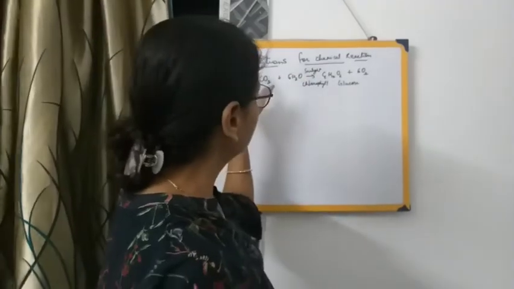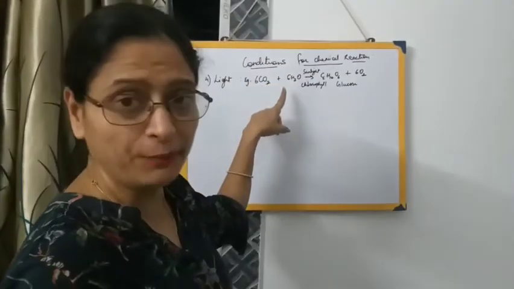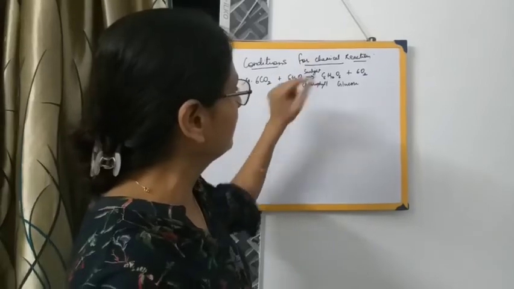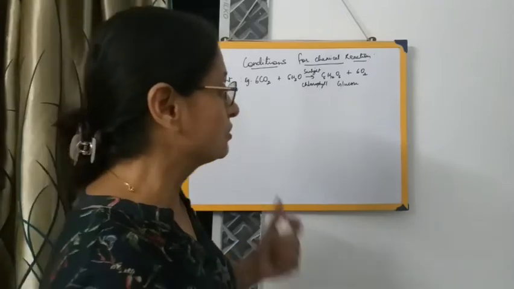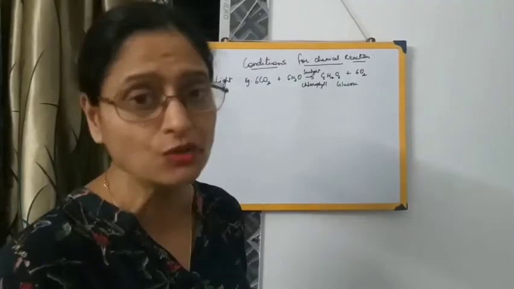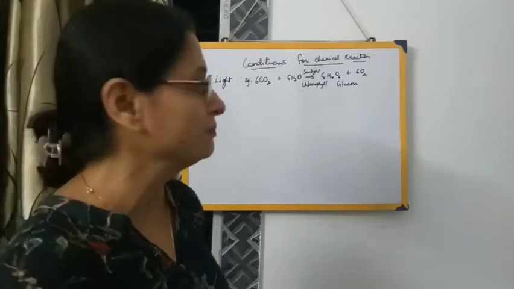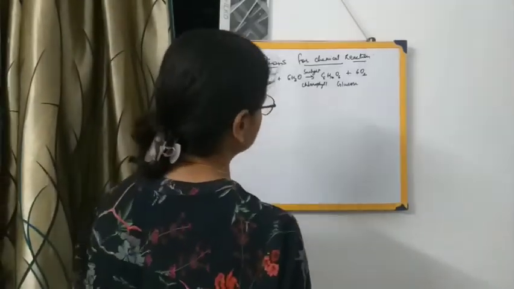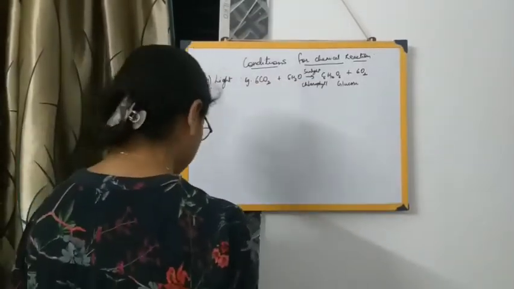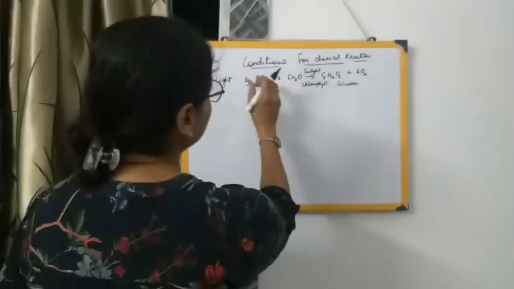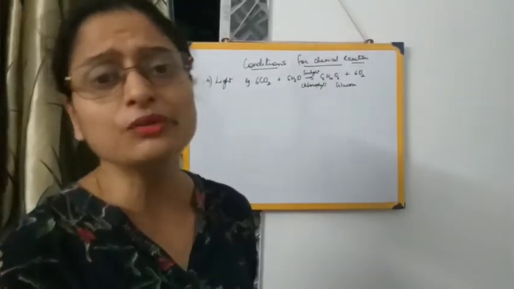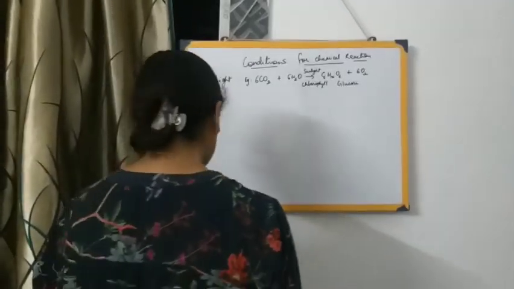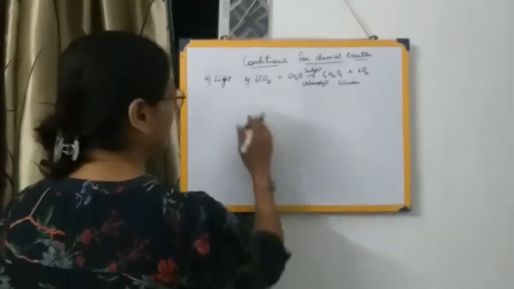How do they manufacture it? With the help of carbon dioxide and water vapor, sunlight and chlorophyll, they manufacture glucose, and this oxygen is also given out. That is why it is good for us to have plants in our house, because plants give us oxygen, which is good for our environment. So what happens in the presence of light? These chemical substances activate, and when they activate, they react with each other leading to the formation of the products.